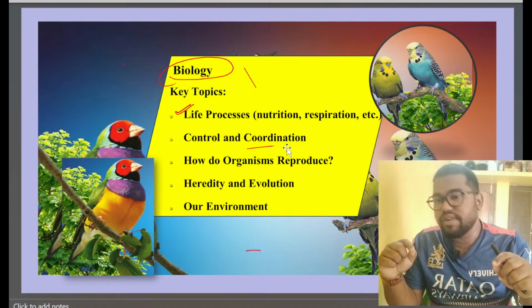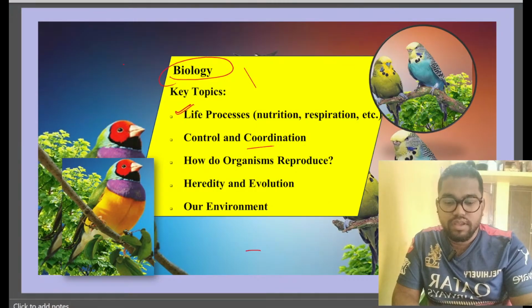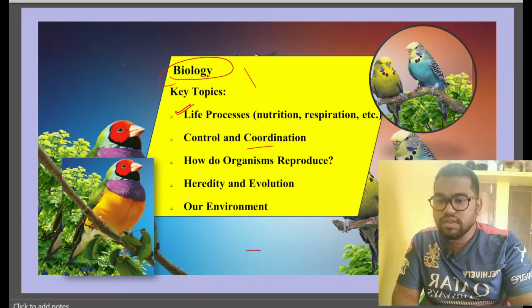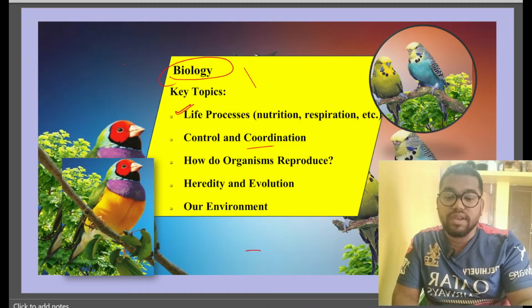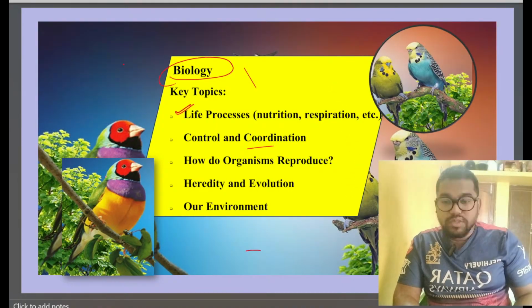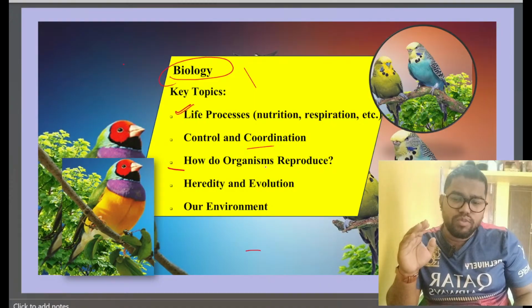Yes, very good. Now, one situation that I'm basically going to face over here is that the way I'm living here mostly depends upon the situation where I'm staying. Then after that, how do organisms reproduce? This is a very simple topic. We are not going to talk much more about it.